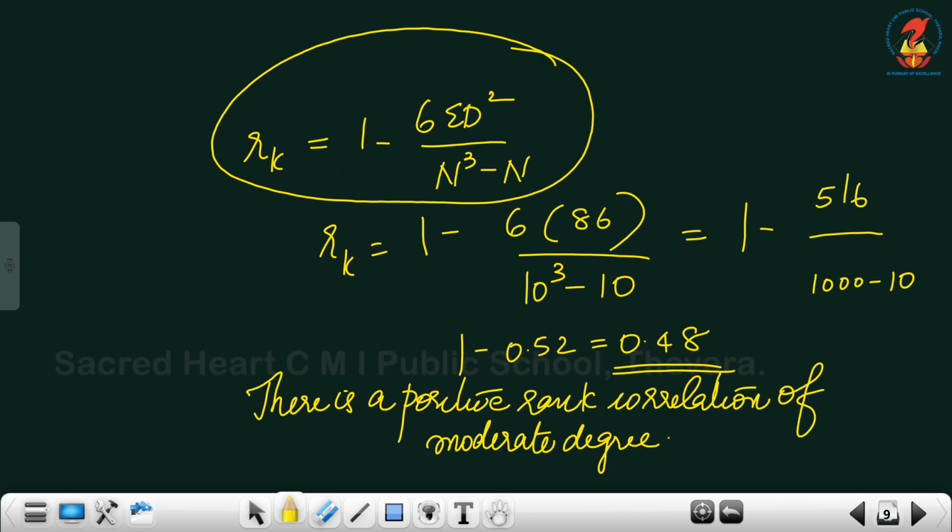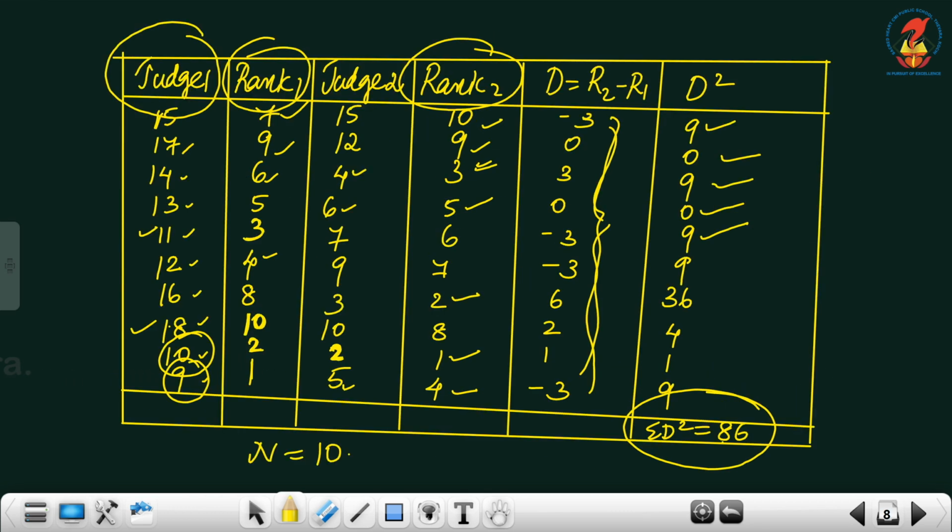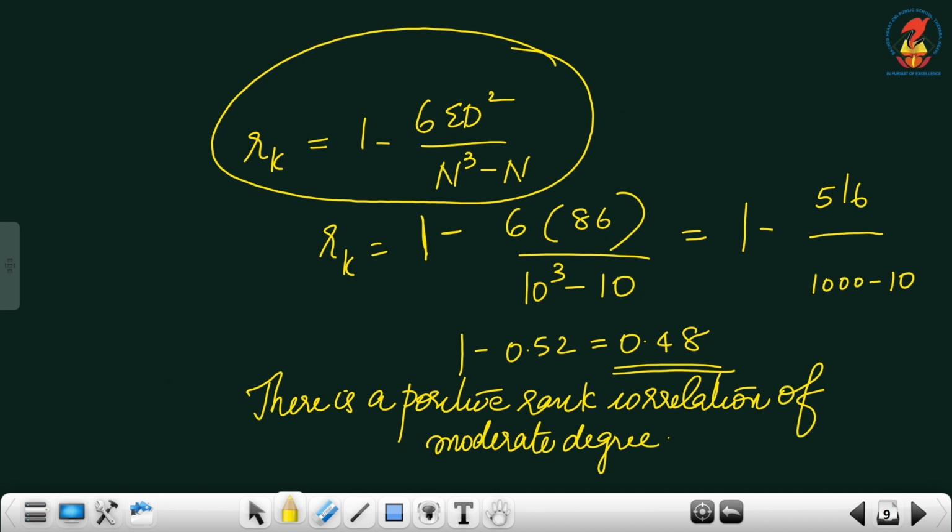Now apply the formula. Rk is equal to 1 minus 6 sigma d square by n cube minus n. So applying the value, you will be getting 1 minus 6 into 86, because you know sigma d square is 86, by 10 cube minus 10, is equal to 1 minus 516 by 1000 minus 10. So when you simplify it, you will be getting the answer as 0.48.